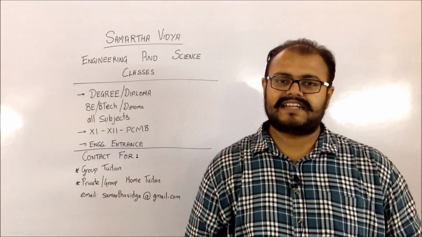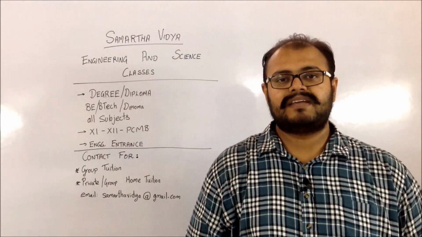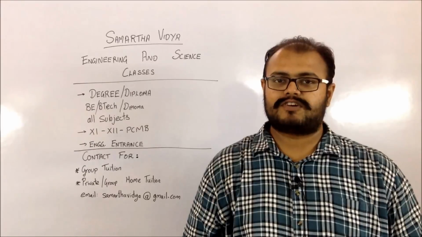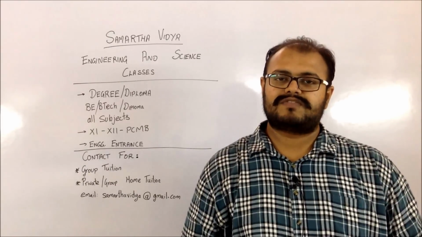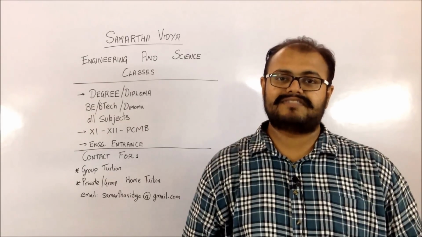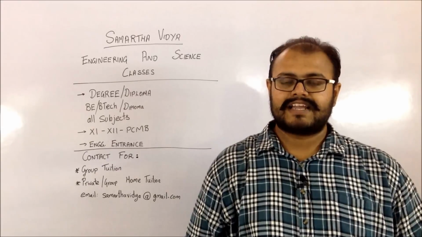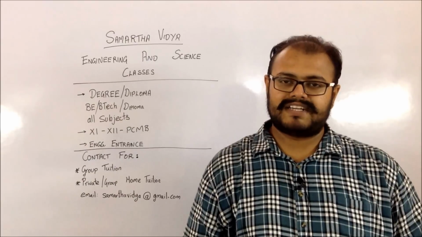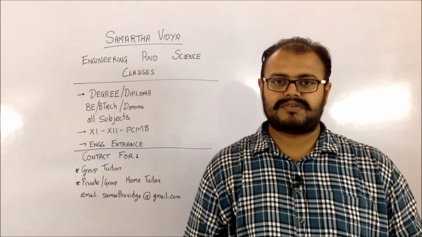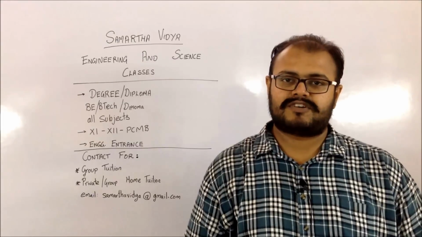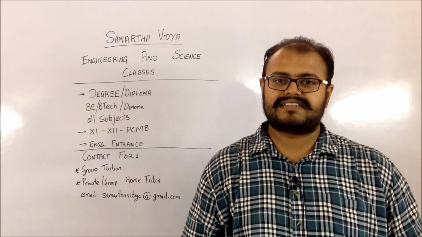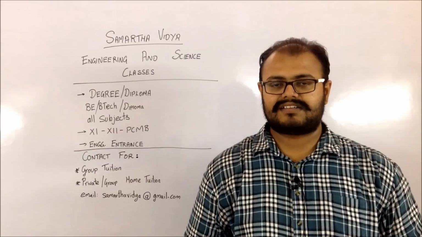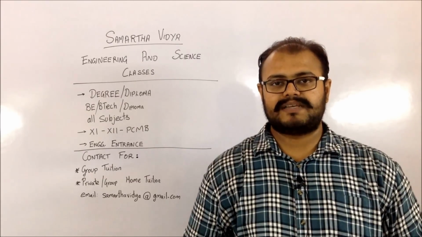After this date, from the 23rd to the 26th, there will be provision for filling up your options form. So basically in the option form, there will be the provision for filling up the name of the institute, the field which you want to choose, and all the details which are required. We will be discussing the option form in more detail in the next video which will be uploaded. So this submission of the option form is going to be taking place from the 23rd to the 26th of June.